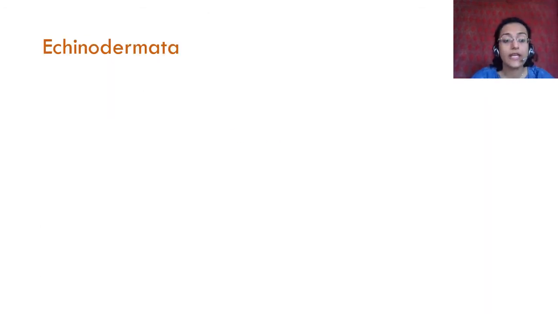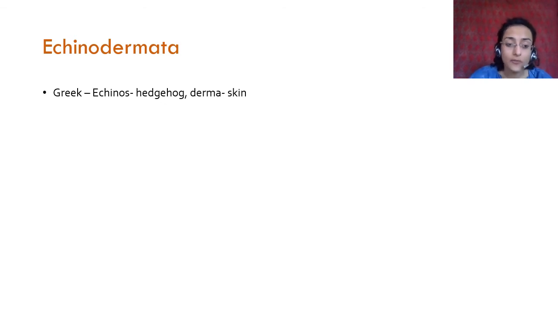Echinodermata comes from two Greek words, where echinos means hedgehog. Have you seen a hedgehog? A hedgehog is an animal that has these spiky or spiny things on the skin.